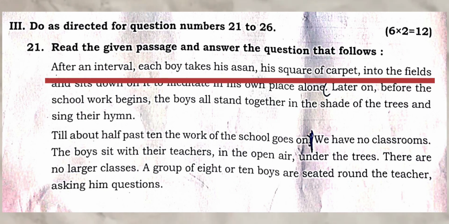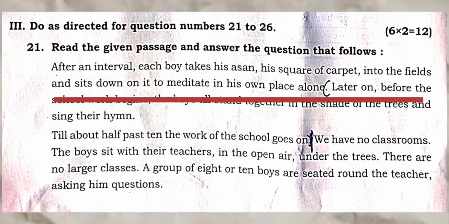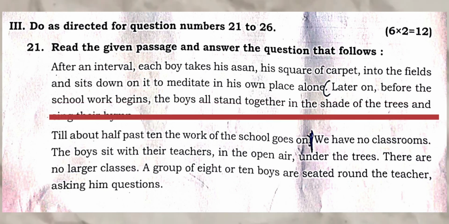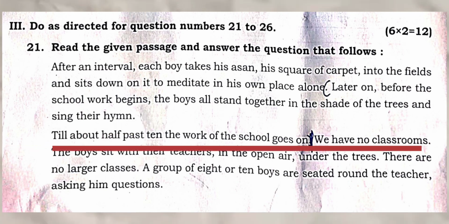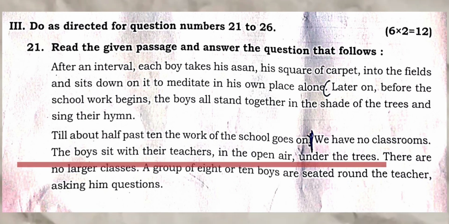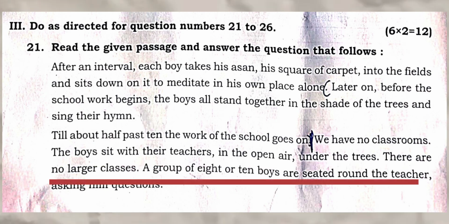After an interval, each boy takes his asan, his square carpet, into the fields and sits down on it to meditate in his own place alone. Later on, before schoolwork begins, the boys stand together in the shade of the trees and sing their hymn. Till about 10:30, work of the school goes on. We have no classrooms. The boys sit with their teachers in the open air, under the trees. There are no larger classes.